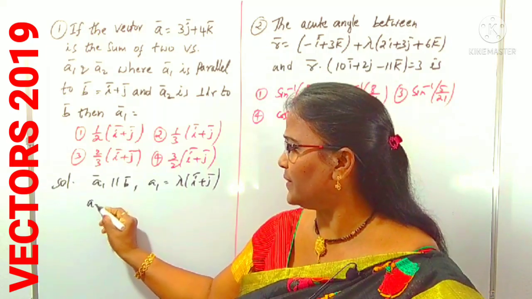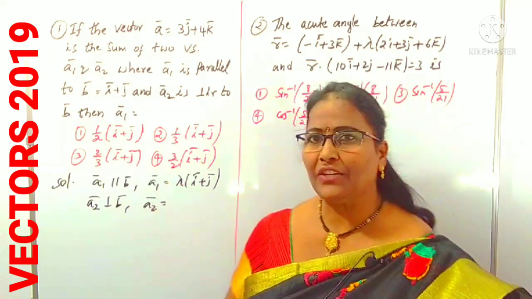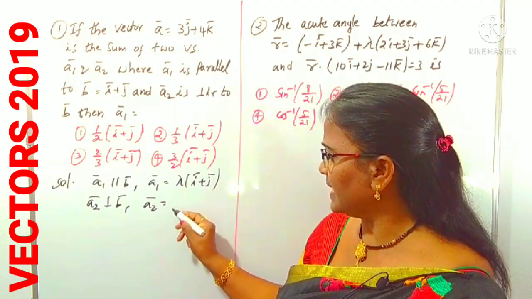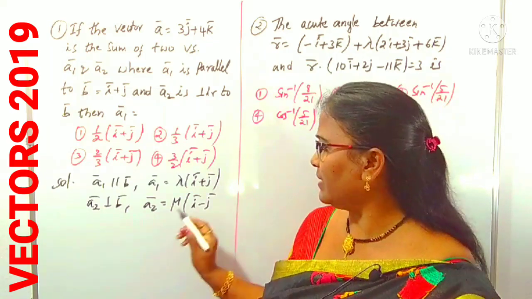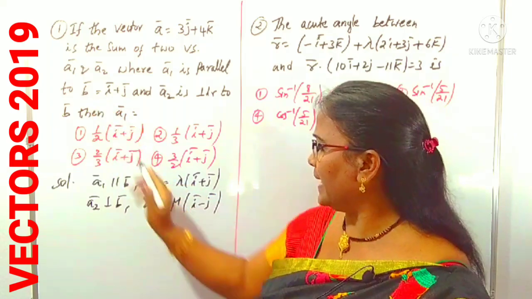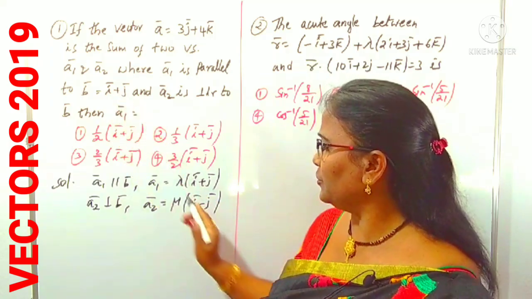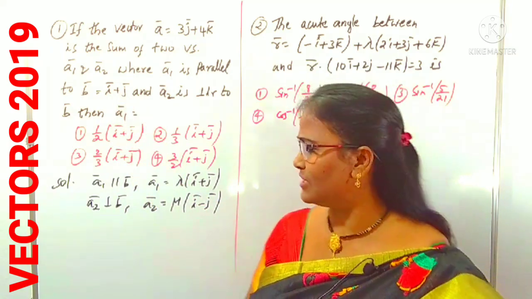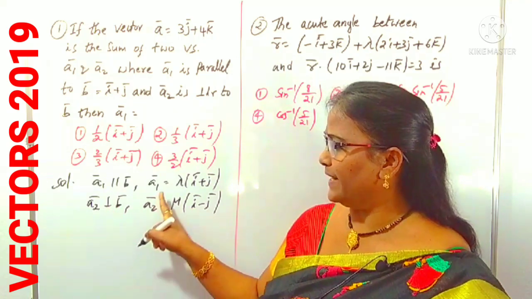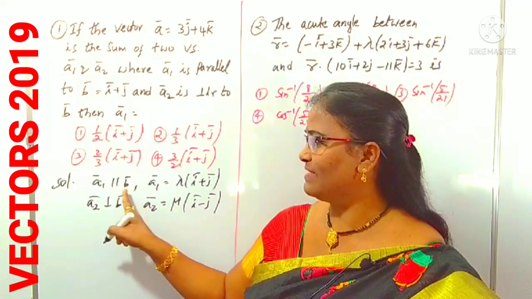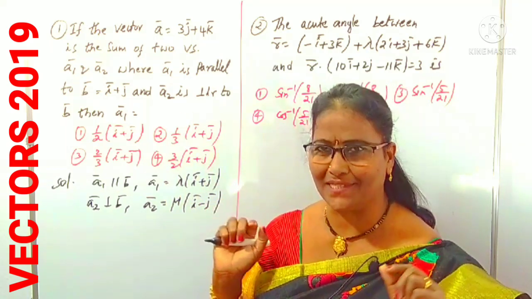And what is a2? a2 is perpendicular to b. You know perpendicular means the dot product of vectors is 0. We can use some scalar mu with i minus j. Perpendicular to b, we can check the dot product of b and a2: 1 into mu plus 1 into minus mu is mu minus mu, which is 0. So the dot product is 0. Like that we can take a2 which is perpendicular to b, and a1 which is parallel to b. Like that you have to choose the two vectors. Just read the sentence carefully.